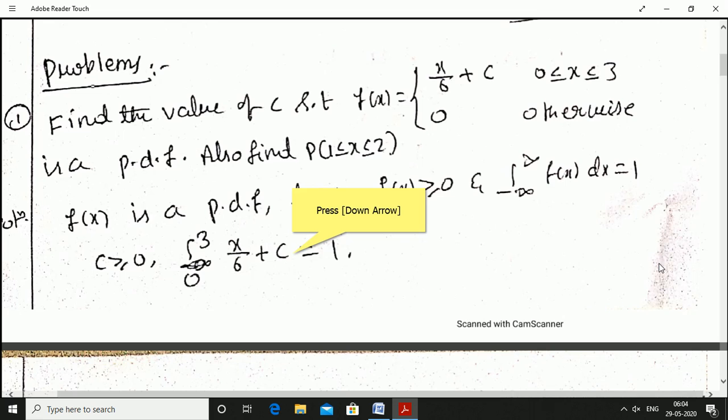F of x is a probability density function, hence f of x must be greater than or equal to 0, and the integration from minus infinity to infinity of f of x into dx must be equal to 1. F of x is greater than or equal to 0 only when c is greater than or equal to 0. The integral runs from minus infinity to infinity, but f of x is defined only in the interval 0 to 3, hence it is the integration from 0 to 3. The f of x value in that interval is x by 6 plus c, which must be equal to 1. Integrate x by 6 plus c with respect to x, into dx.